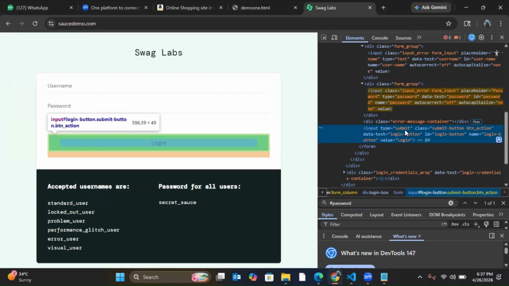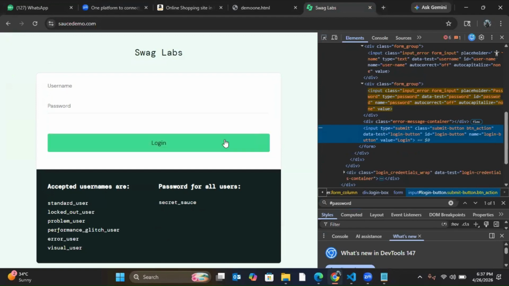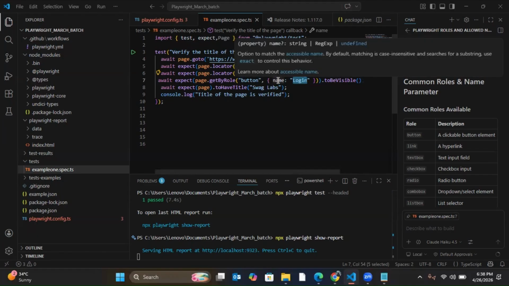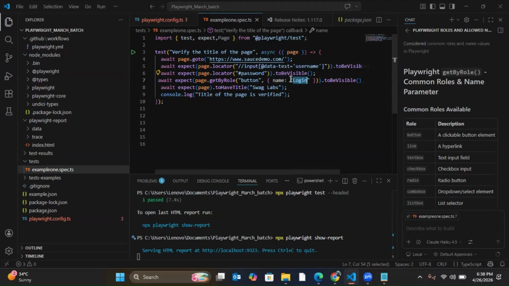Understood? Now, I can write the role as button here. But in name, this is also a mandatory one. In name, what should I write? In name, I can either use the visible text or the aria label text.